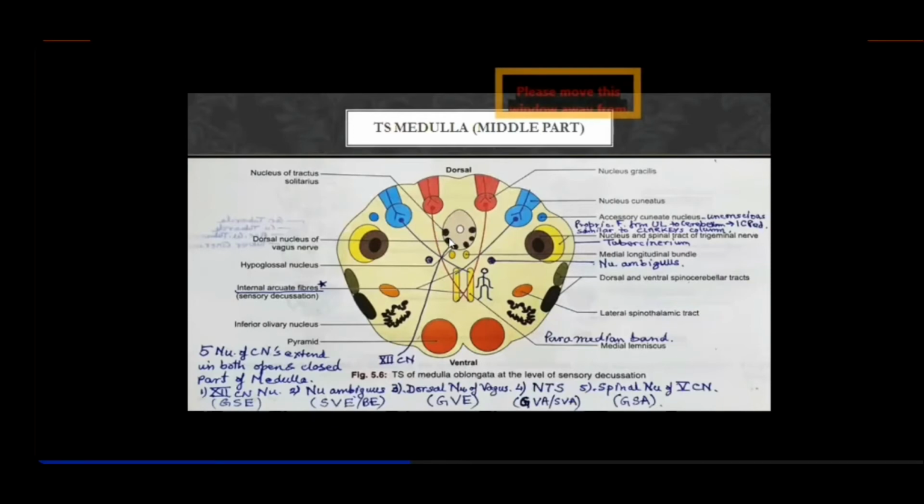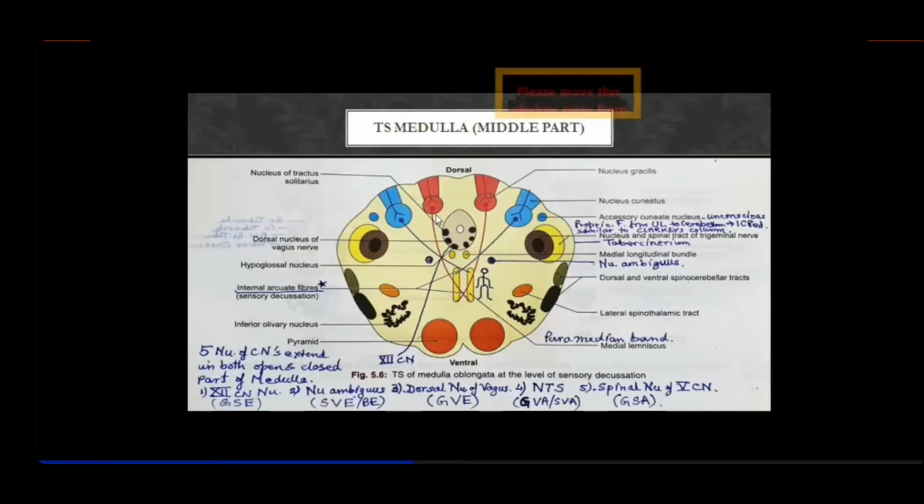So there you find the nucleus tractus solitarius, right? And in this elongated nucleus, the special visceral afferent component is upper in position. Special means that it is placed in the upper position. The general visceral afferents are in the lower portion of nucleus tractus solitarius. So this elongated nucleus is laterally placed.